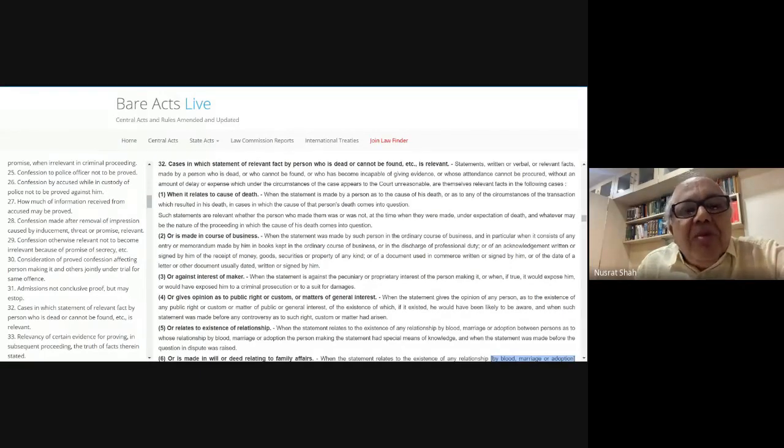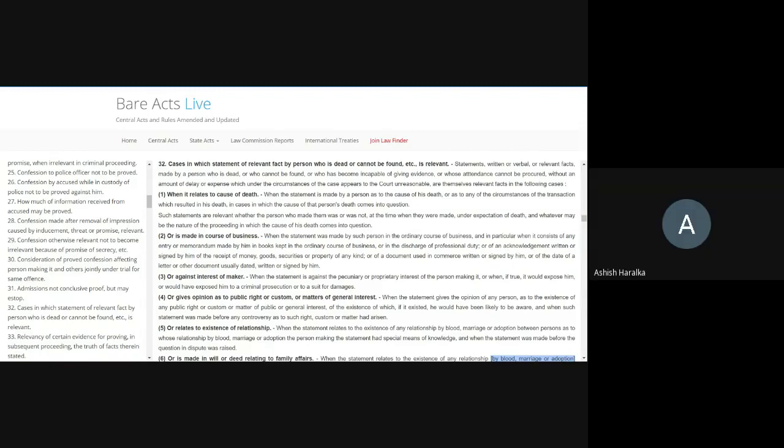He said he owes me money. His children and family may deny it. That statement is against his proprietary interest, is binding. So a dead man's statement is binding, unless you take up the plea that the letter is fabricated. The letter was never written. That is your evidence. Or you can also take up a plea that subsequently the debt was squared off before he died.